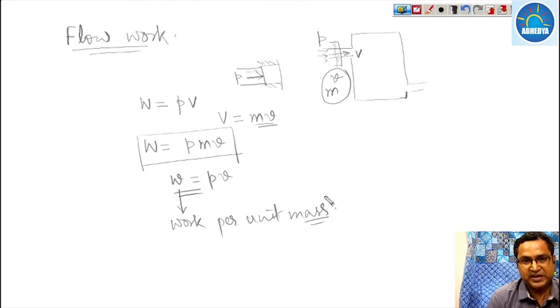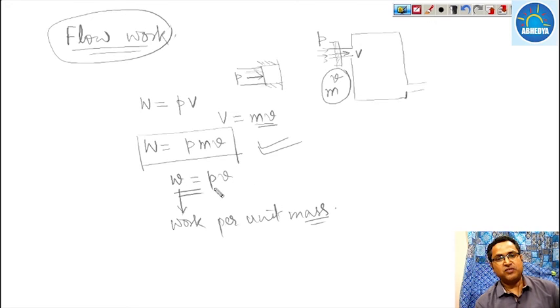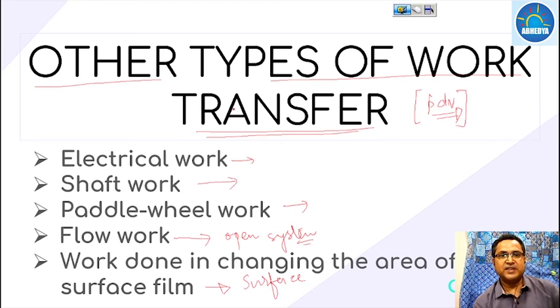So what we discussed is that flow work, though it is applied for an open system, we have considered as a closed system, a piston cylinder arrangement, and then we have considered the work as PV work and calculated the flow work. Per unit mass its value will be P into V, otherwise it is PVM. So this is your flow work. Basically these are the different types of work which we have to consider during the closed system. But the most important work is the PdV work, and we always consider the PdV work and how to calculate the PdV work for different processes that we have already discussed.